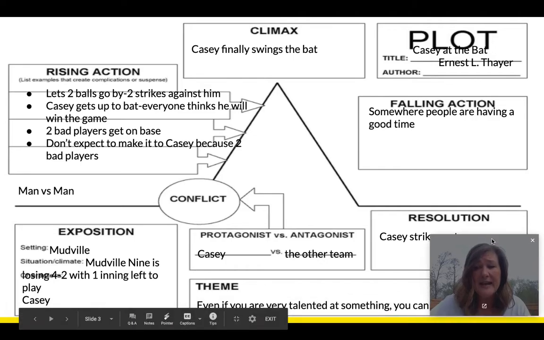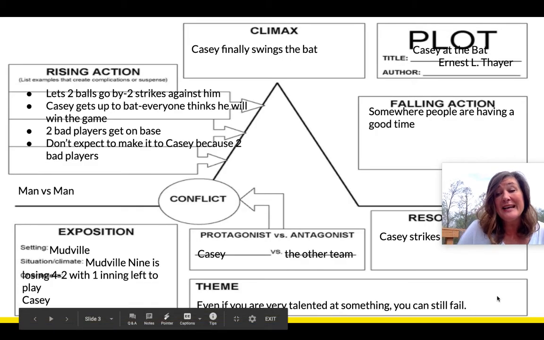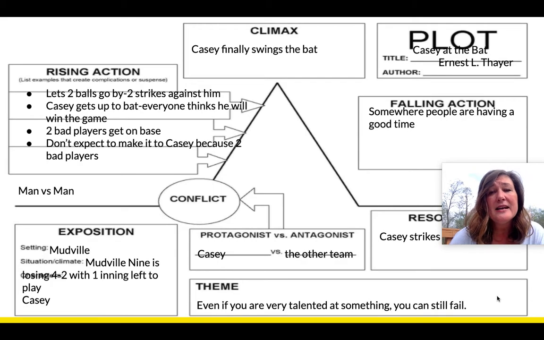One theme that I came up with for this is that even if you are very talented at something, you can still fail. Casey was very talented. If we look back at textual evidence, his team expected him to win. They thought he was going to come and save the day. So he was very good at baseball, but he still failed. So that could be this universal theme that would work for everybody, and it could work for any other sort of story. And remember, that's what our theme is when we talk about it.